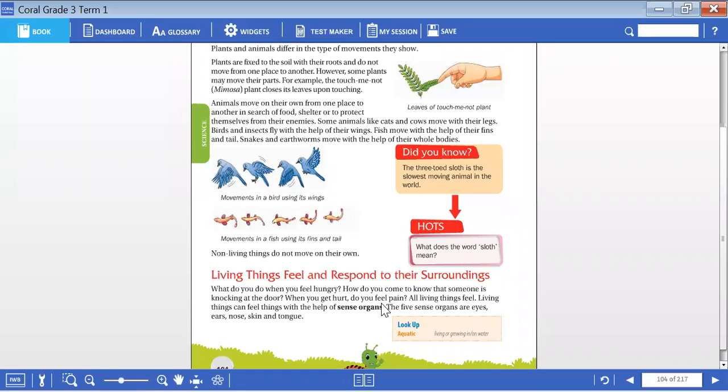And coming to the part of tongue, we can taste it. But non-living things cannot taste. This is how living things feel and respond to the surroundings with the help of sense organs.